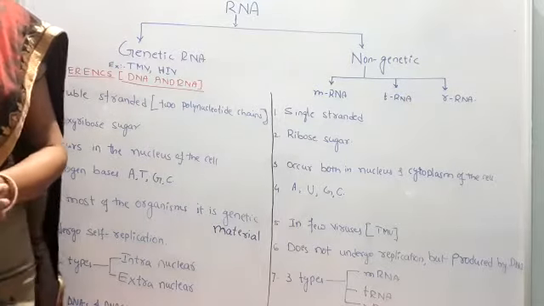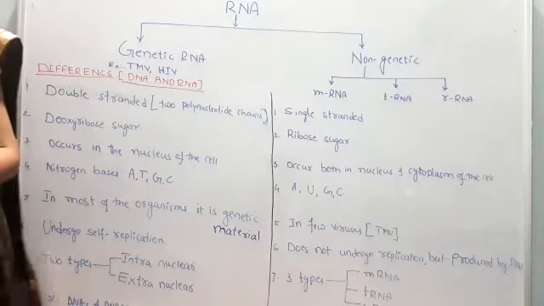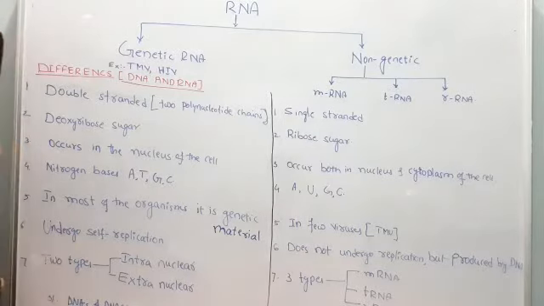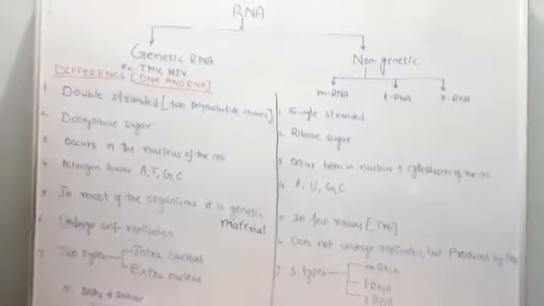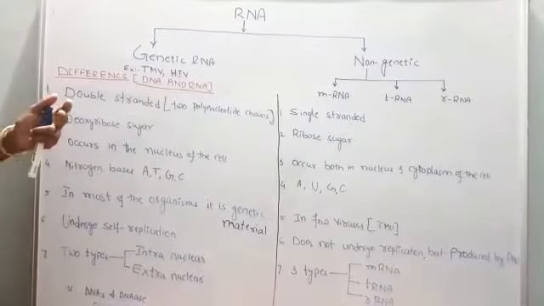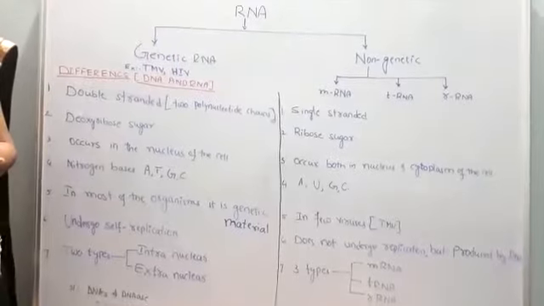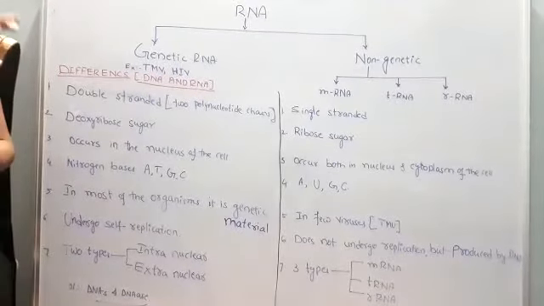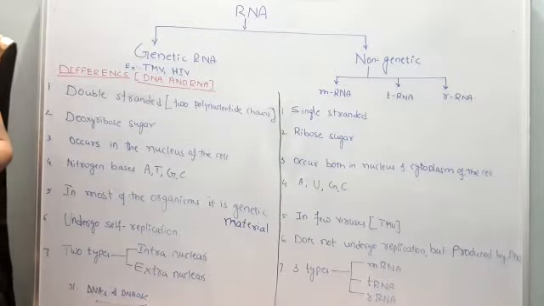Hello students, good morning. In a previous lecture we discussed the properties of genetic material, and what the characteristic features of a genetic material should be. We compared whether DNA or RNA is the more stable genetic material. It is clear from those properties that DNA is a better genetic material than RNA. So all those properties of genetic material we have completed in detail.